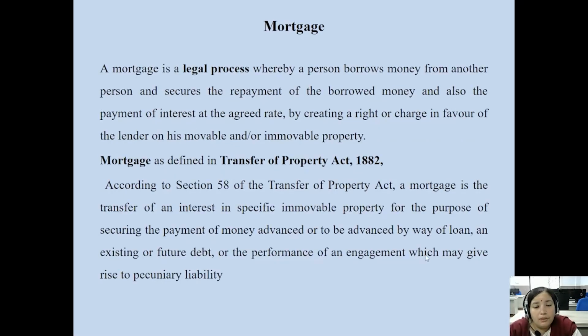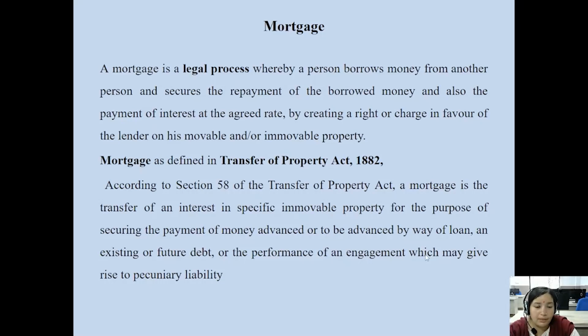Then come to the word mortgage. A mortgage is a legal process whereby a person borrows money from another person and secures the repayment of the borrowed money, and also the payment of interest at the agreed rate, by creating a right or charge in favor of the lender on his movable and immovable property. That is a legal process.